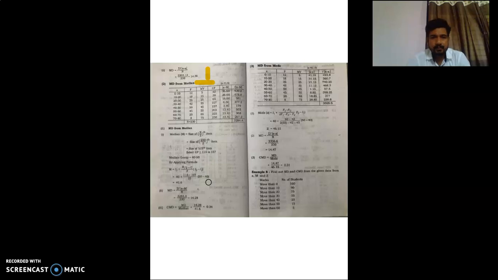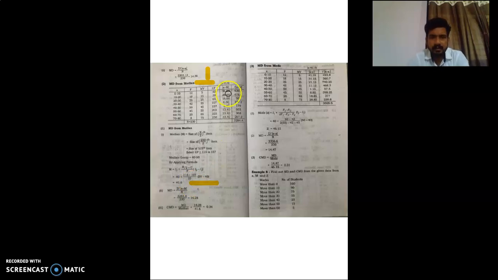Now we have to apply the interpolation formula that we applied at the time of calculation of median. So L1 plus n by 2 minus c divided by f, times L2 minus L1. 40 plus n by 2 value is 115 minus previous cumulative frequency 107, divided by the frequency of that particular group, then L2 minus L1, 50 minus 40, and the median equals 41.6.